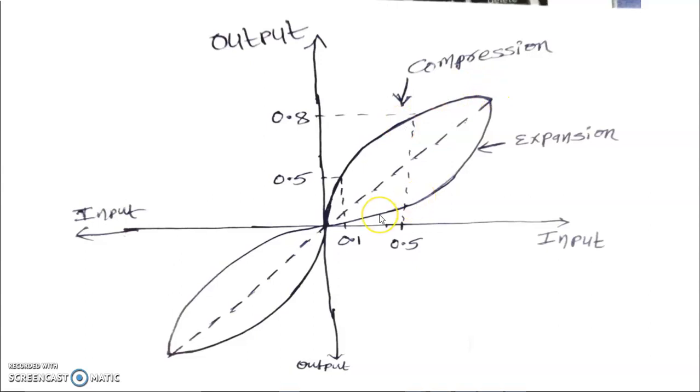Now the question is, what is the circuit we require to convert this 0.5 to 0.5 scale into this 0.5 to 0.8 scale? Observe this graph, this is the compression. This one and this one in the negative side. This is the negative side and this is the positive side. So to get this behavior, we use the logarithmic function, because this represents a logarithmic graph. So the logarithmic mathematical representation is implemented in the circuit to obtain this type of graph.